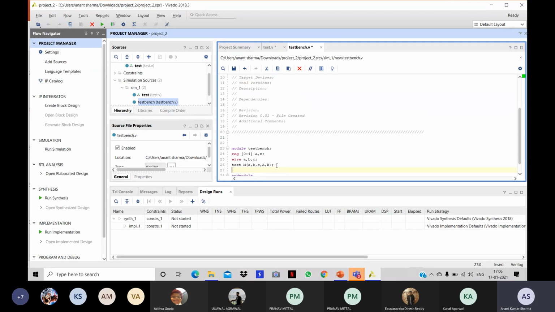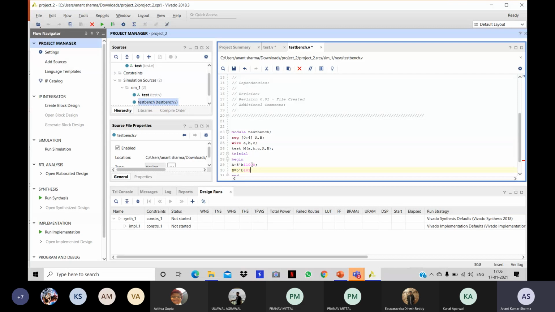Now let's assign values to the inputs. We will do this in the initial block, with begin and end. What value are we going to give A? Let A equal 24. It's a 5-bit binary number: 24 means 16, 8, 0, 0, 0. This is A, and we want B to be less than A, so let it be 20.